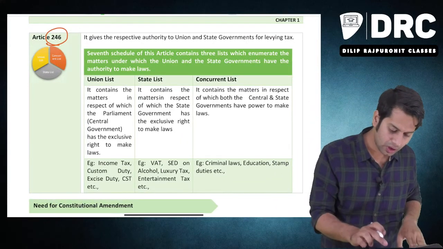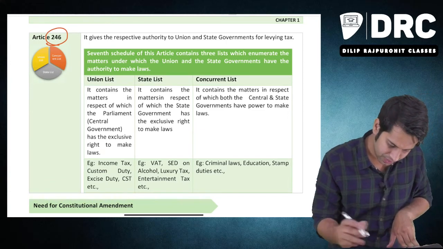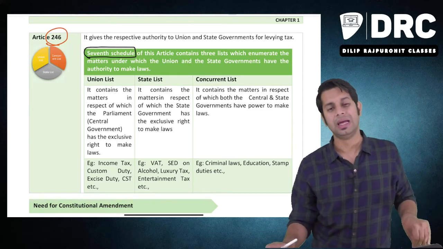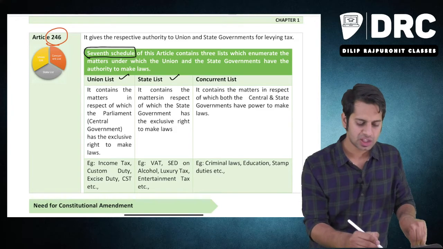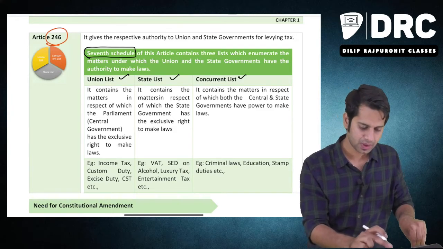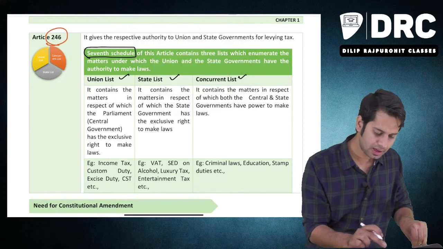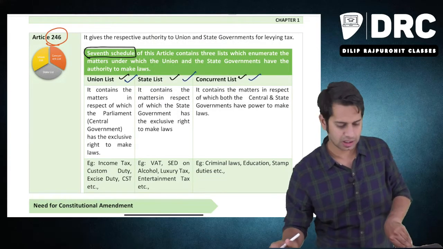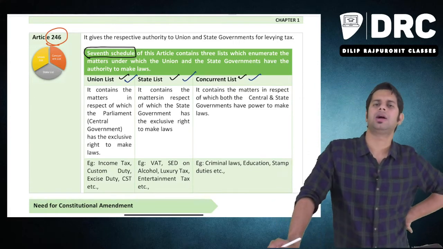This Article 246 has something called the 7th schedule in it. This 7th schedule has 3 lists: union list, state list and concurrent list. What is this 7th schedule having? It is having 3 different lists, which are the union list, state list and concurrent list. What is this union list, state list and concurrent list?